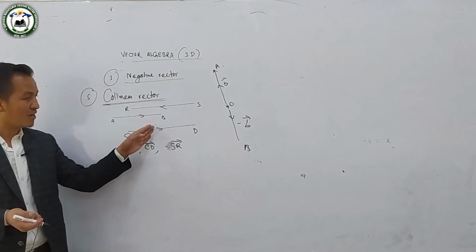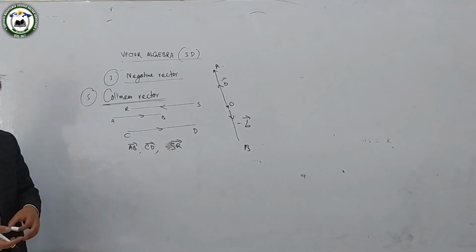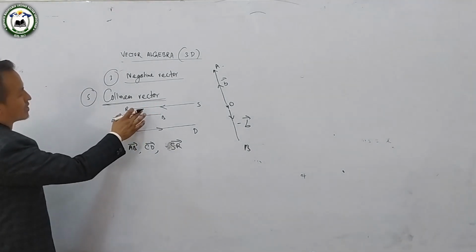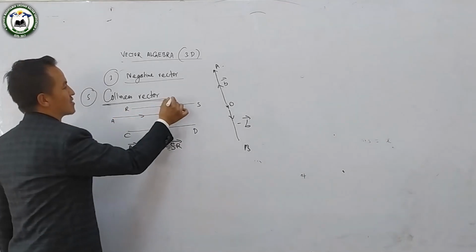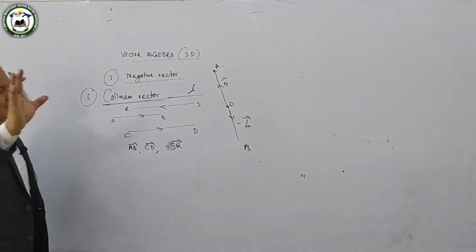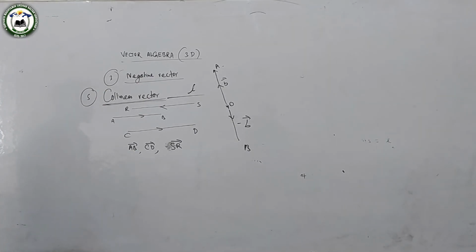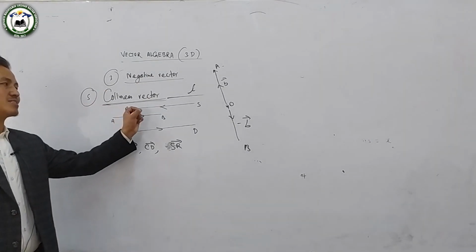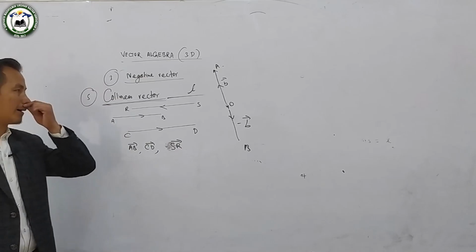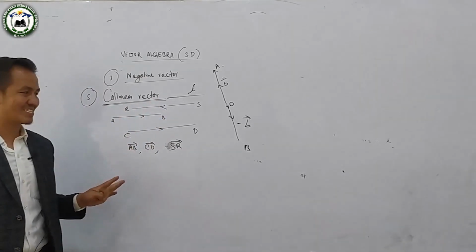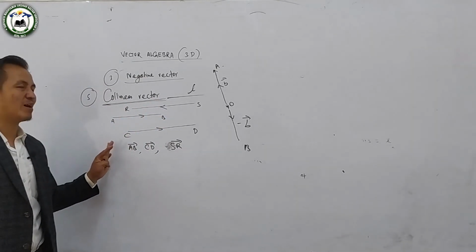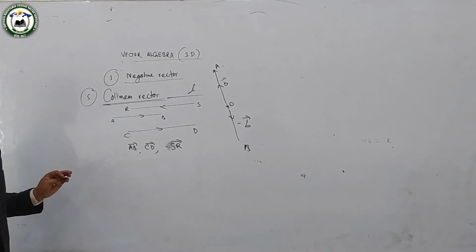All these three vectors are parallel to each other, and all these three vectors are parallel to the fixed line. This type of vector is called a collinear vector.